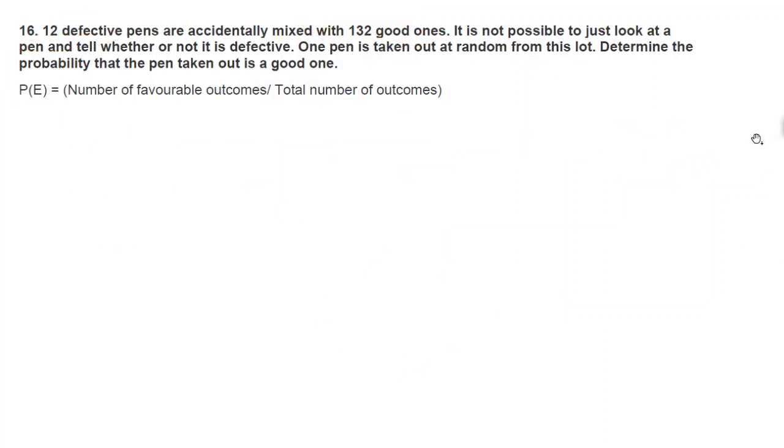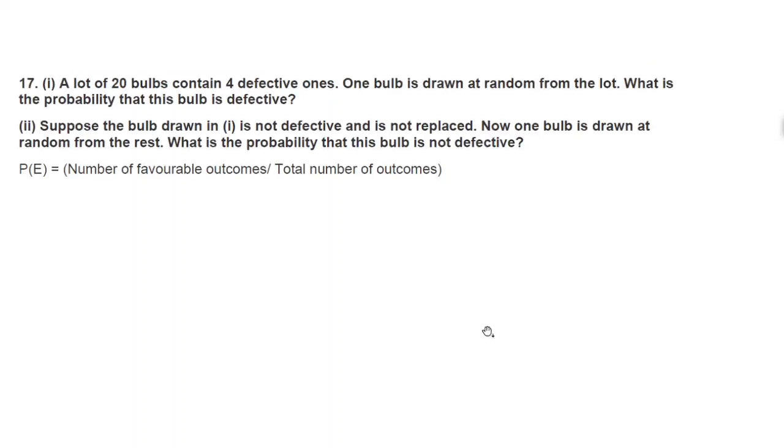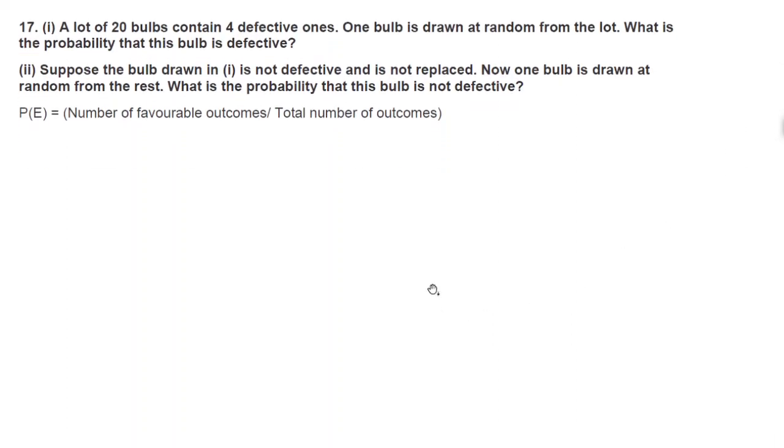Question number 17. A lot of 20 bulbs contains 4 defective ones. So total number of bulbs is 20 and in that lot 4 defective ones are there. One bulb is drawn at random from the lot. What is the probability that this bulb is defective?